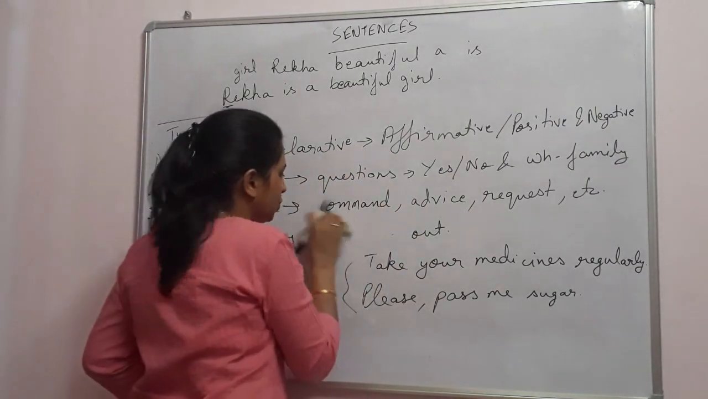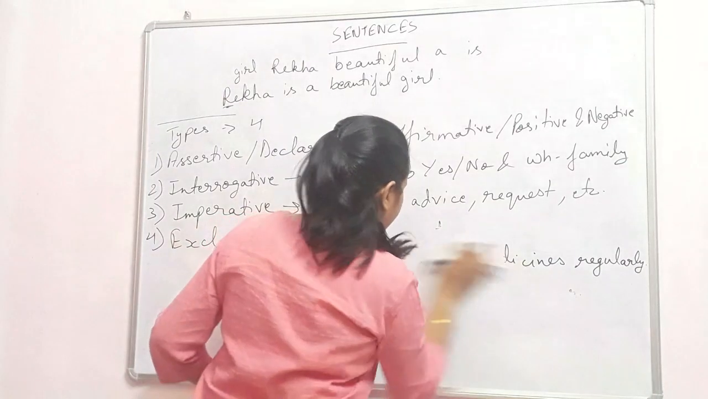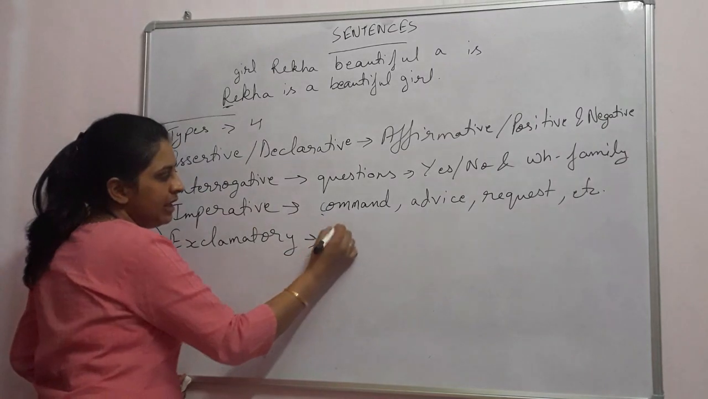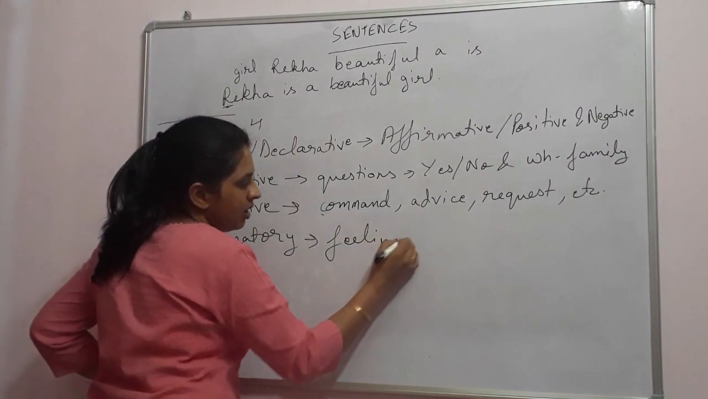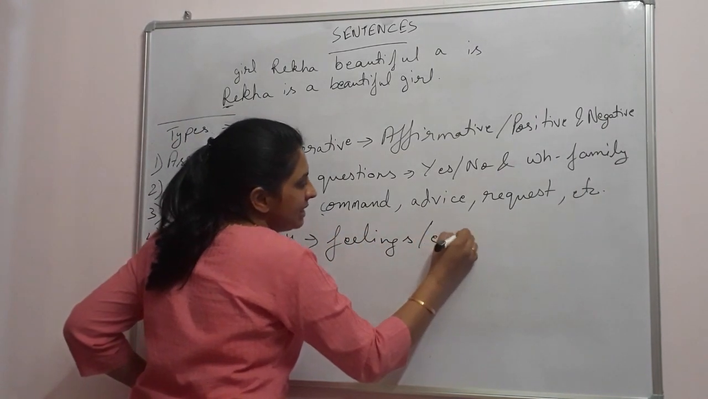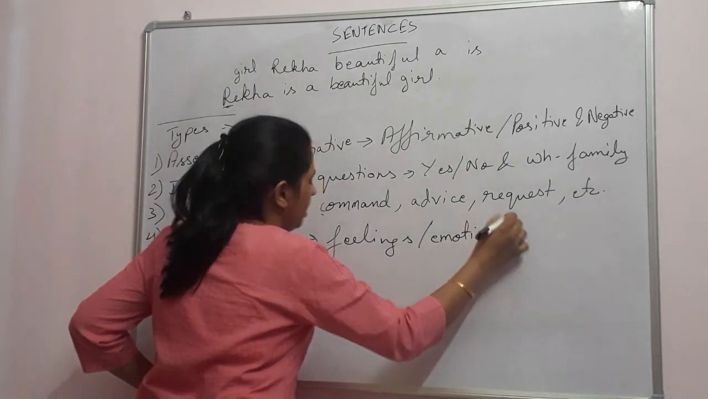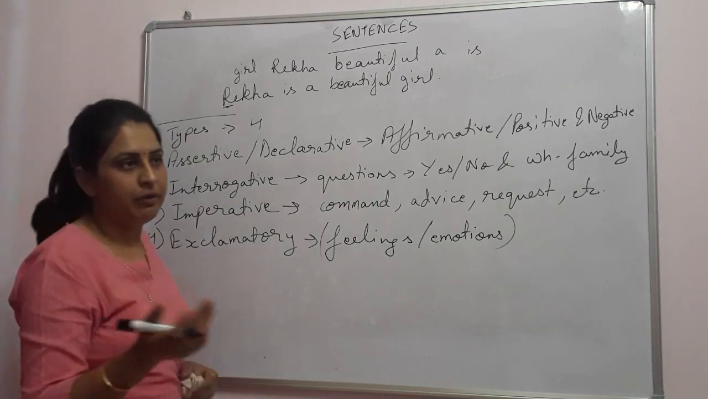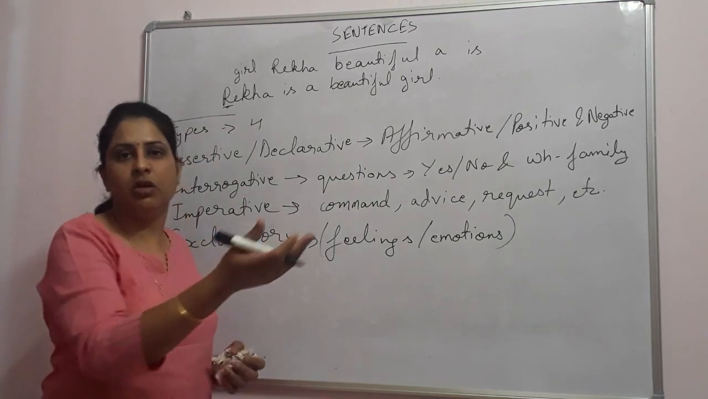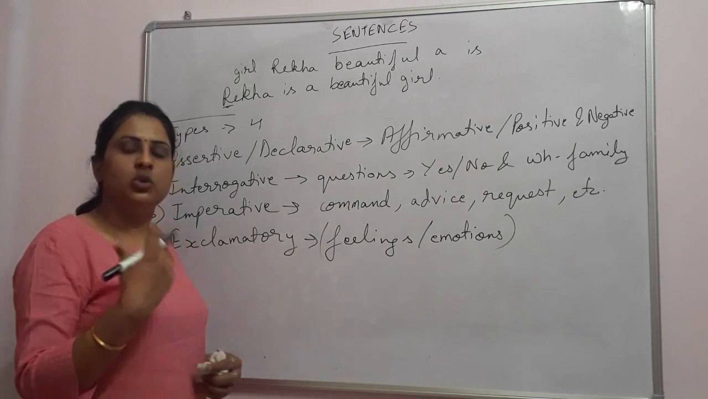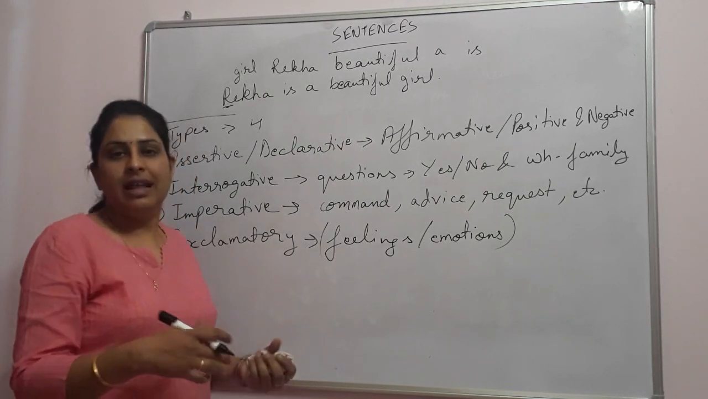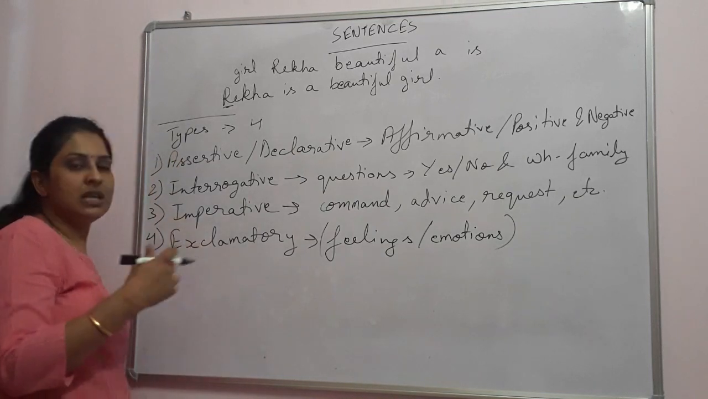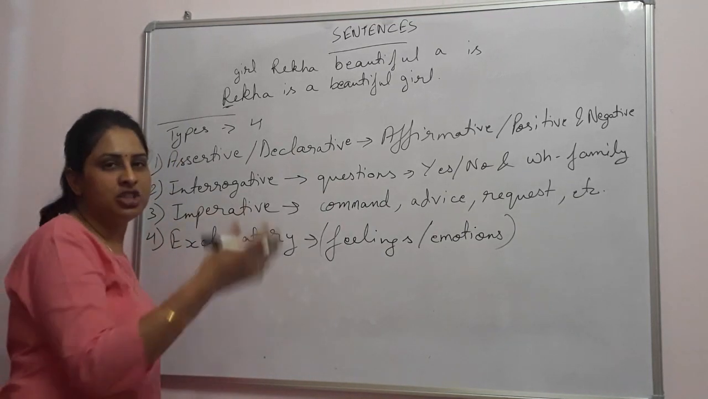Now let's come to our next one, that is exclamatory sentences. And exclamatory sentences show us feelings or emotions. They basically express our feelings or emotions. Now, whenever you see a scene, or whenever you see something or a person, and you are so amazed or you are so sad that some words automatically come out of your mouth, those show us a direct automatic reaction to things.